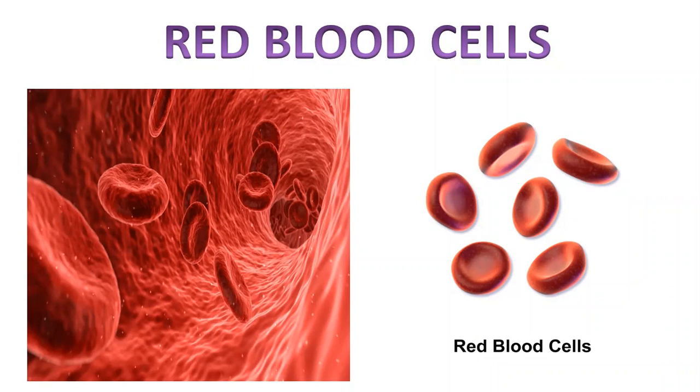And note down a point: the process of production of RBCs is called erythropoiesis.